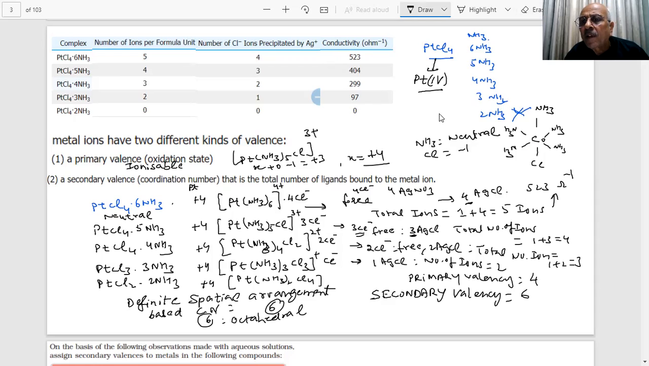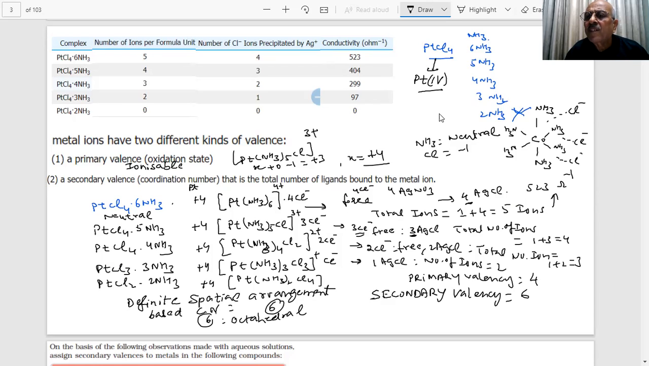What is this Cl? It has come from outside. I'm saying NH3, NH3, and there are 3 Cl. Those 3 Cl could be anywhere. They are free. They are not bound. 3 Cl minus. So this is what we are saying.